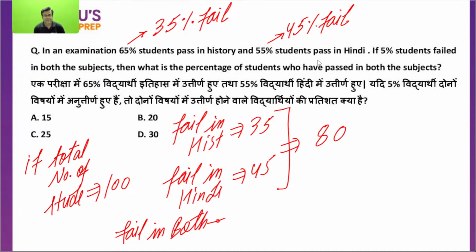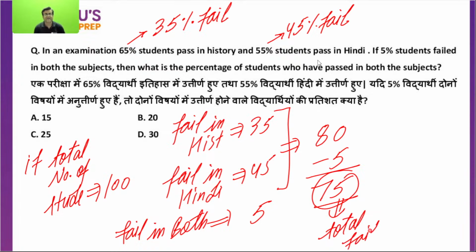But 5% fail in both. So 5 you are supposed to subtract. So you are left with 75. 75 is total fail. Is this clear? Total fail 75, so passed in both, 25. That is it. 75 total fail out of 100, so 25 pass. So C option is right. Okay, everybody can vote on that. Let's move. Yes, Sonali is asking, can we do it by using the past value? Okay.